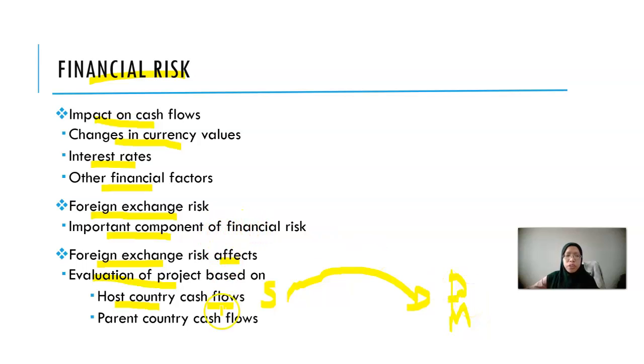Let's say our subsidiary is in the US, and the US dollar increases compared to the ringgit. When we send the investment to our subsidiary, we are talking about parent country cash flow. Of course, we have to send a higher value because of the high exchange risk.